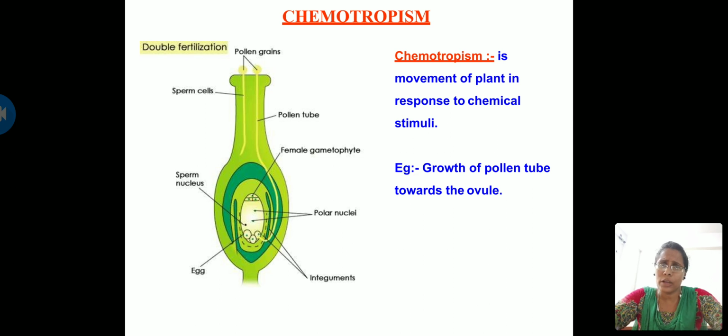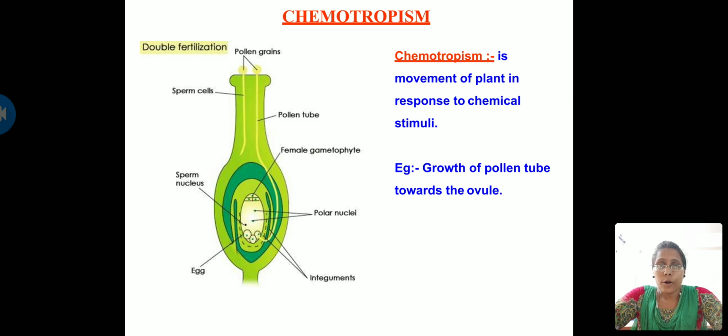It might be self-pollination or cross-pollination. The pollen grain is transferred from the male part to the female reproductive organ. When this pollen grain sits on the stigma, the pollen tube starts protruding downwards towards the ovule.